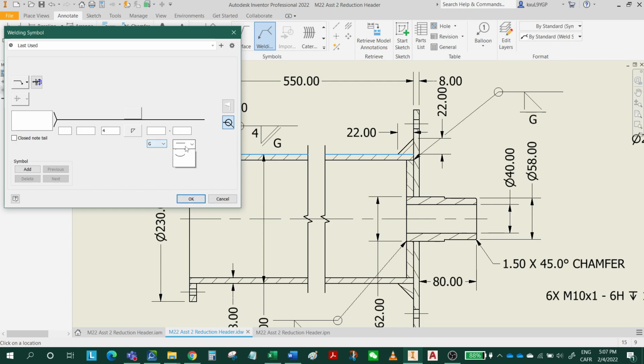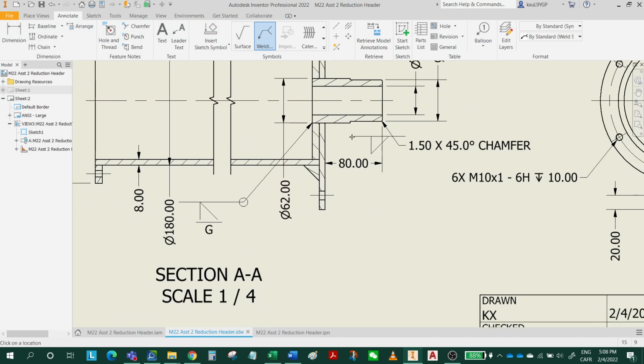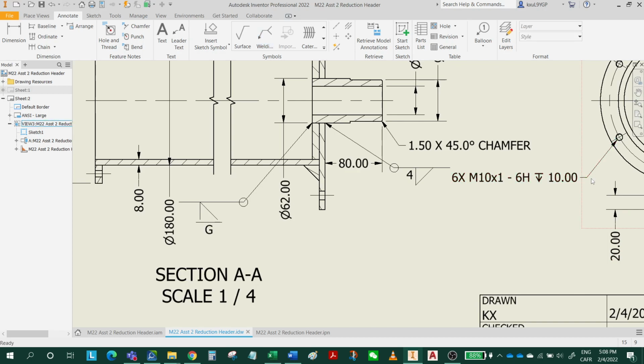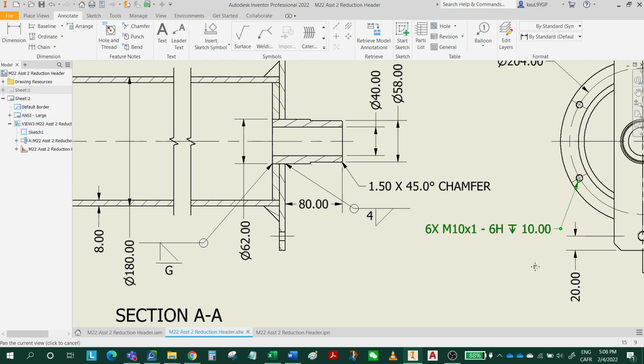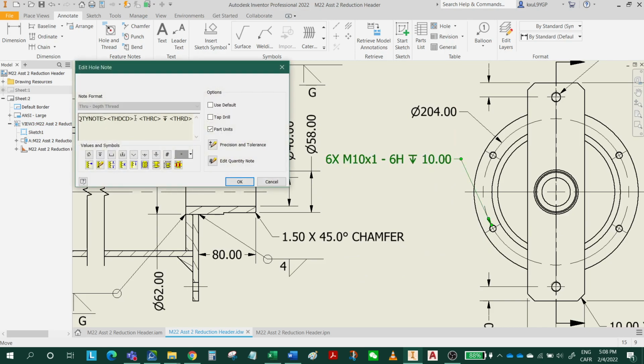We don't have any other information. Okay, click. And another part is here, right? B. Put it here, right click, continue, click OK. Let's make this a little bit further, or if you like, you can put it here. You can double click and make this into 2 lines, all right?